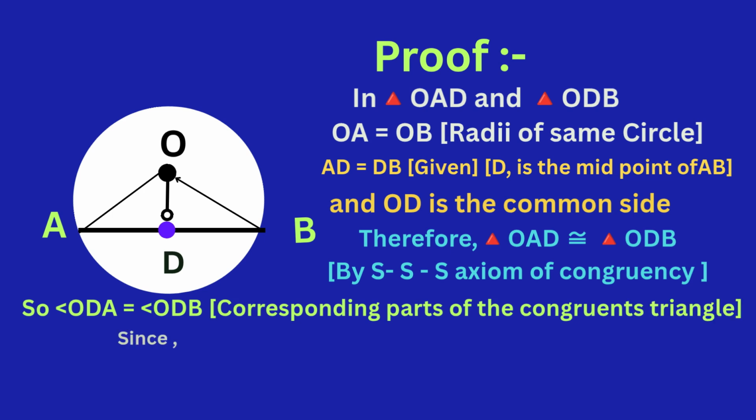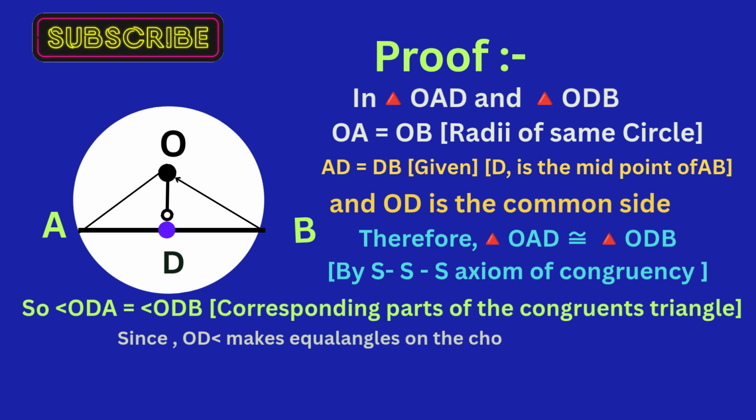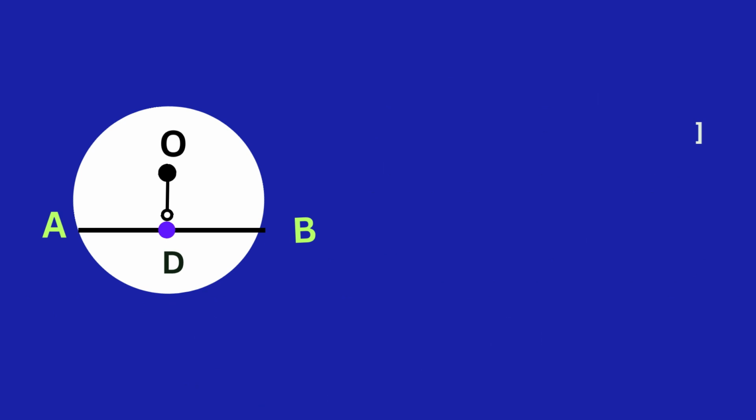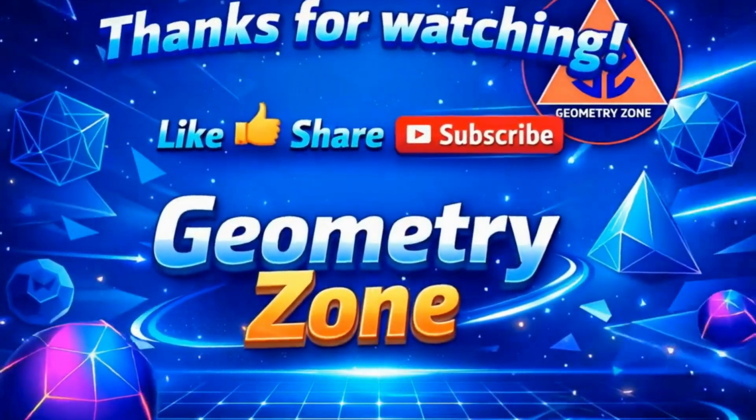Since OD makes an angle on the chord AB, so angle ODA equals angle ODB, that equals one right angle. Hence OD is perpendicular on AB. Hence the theorem is proved.